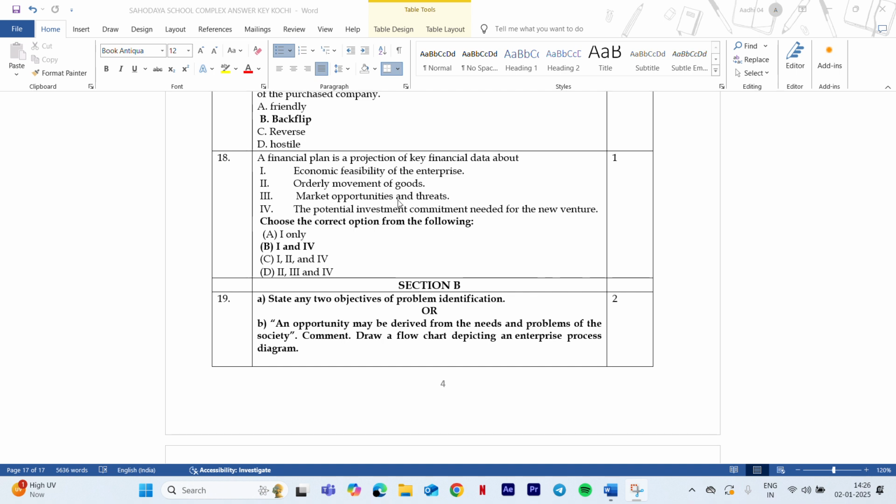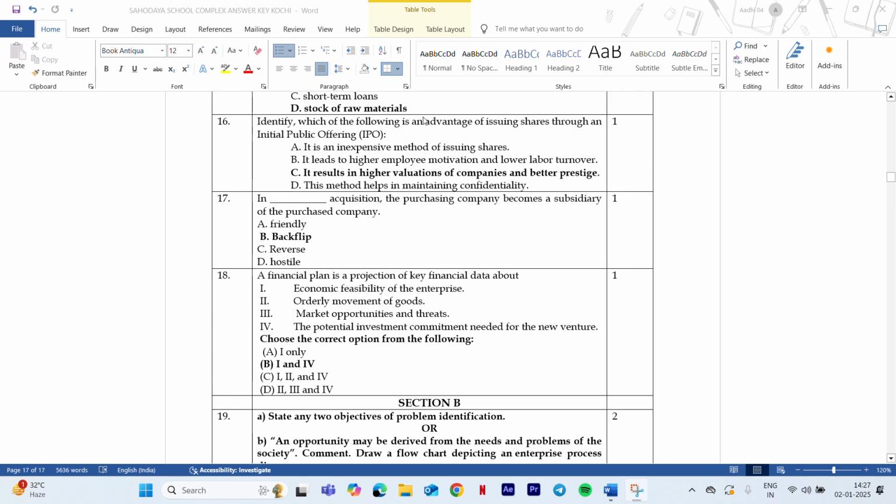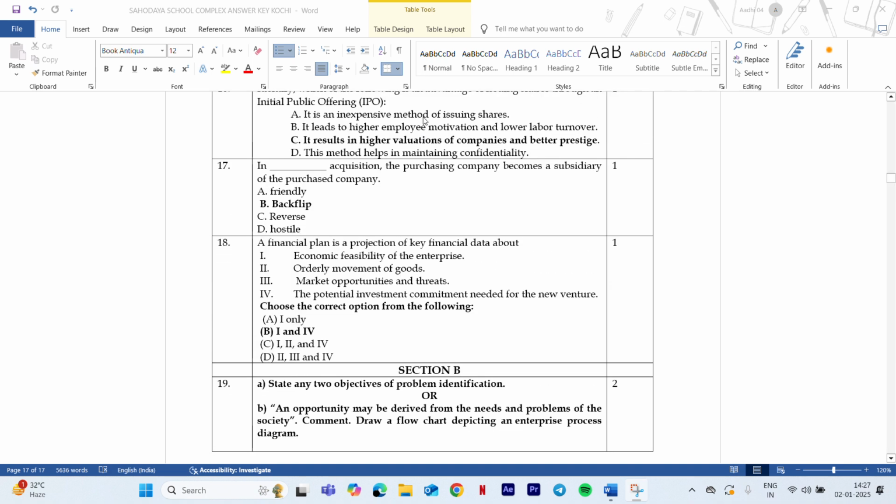Why? Because financial plan shows economic feasibility of the enterprise, so it does not show the orderly movement of goods. That does not come here. That comes in the production plan. Now market opportunities also come in the marketing plan. So here these are the two. So a financial plan always shows the potential investment that is required for the new venture as well as economic feasibility of the enterprise. So 1 and 4 is the answer. So this is all about part 1. I hope my explanation is clear to you.